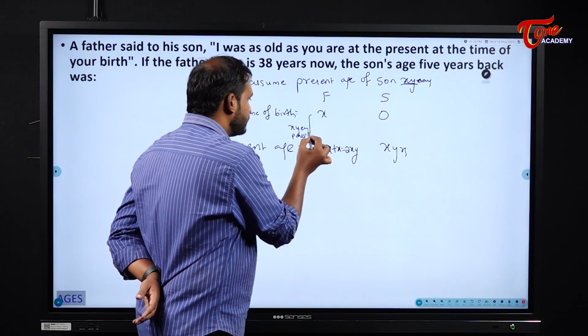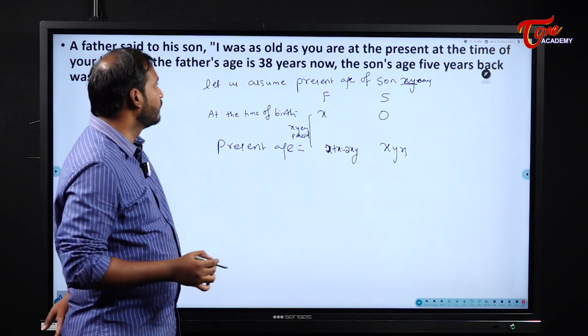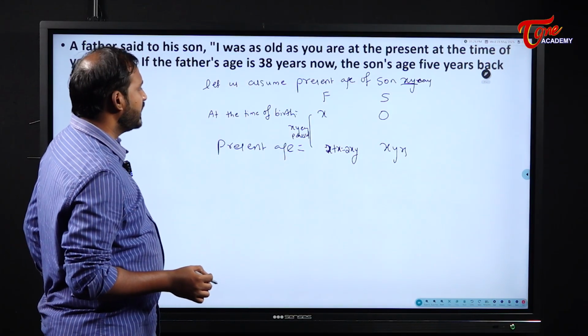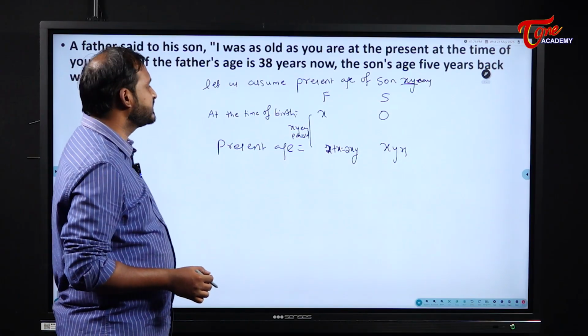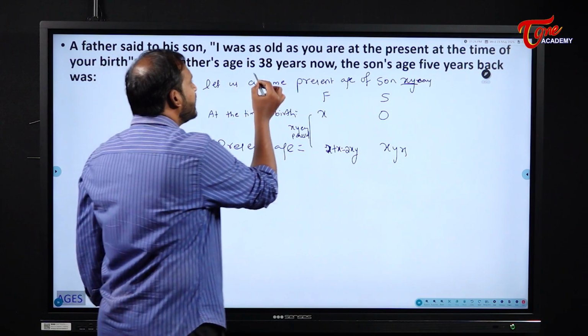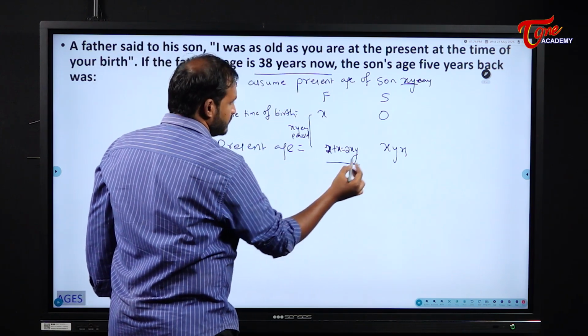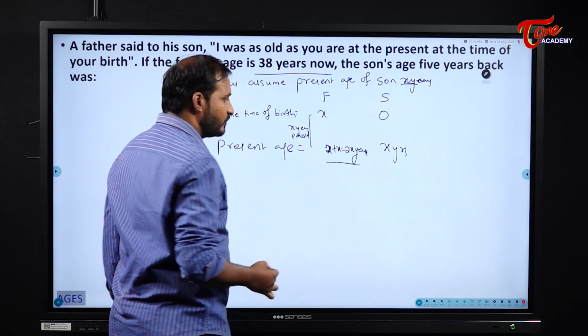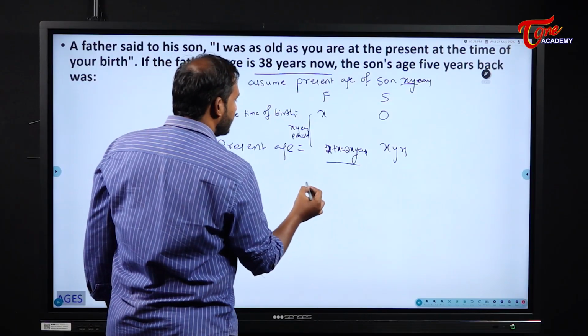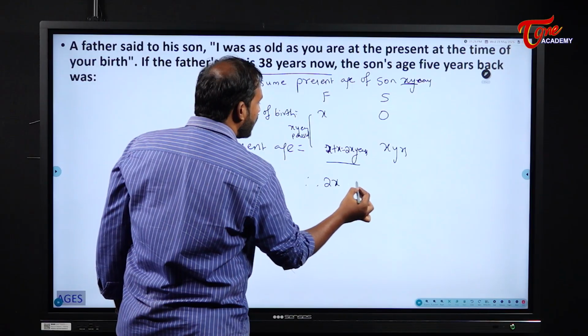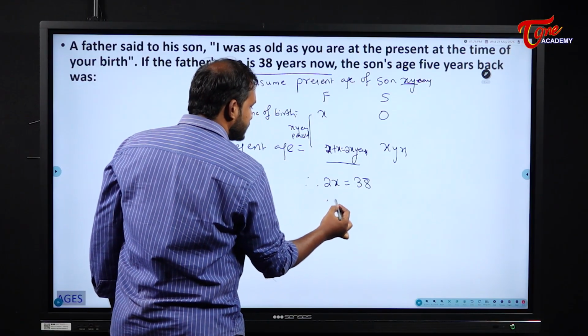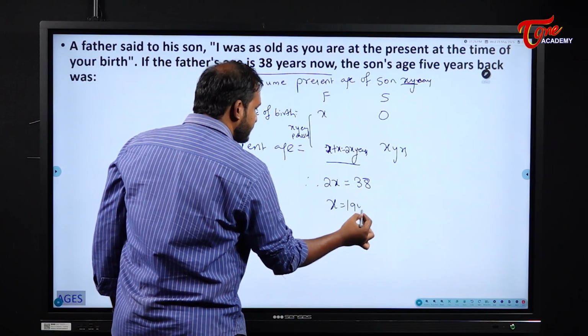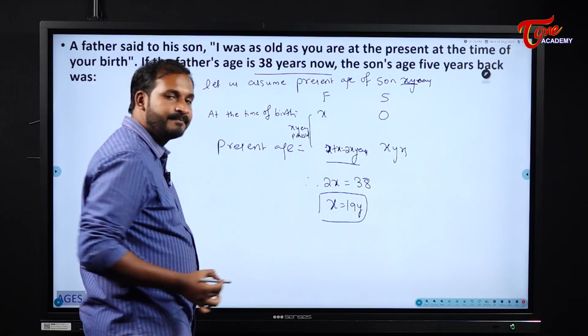Okay. Now, 2x. If father's age is 38 years now, what are they telling? This is 2x years, not 2xy. They have given that, therefore this 2x is equal to what? 38 years. That means x is equal to what? 19 years. That means the present age of son is 19 years.